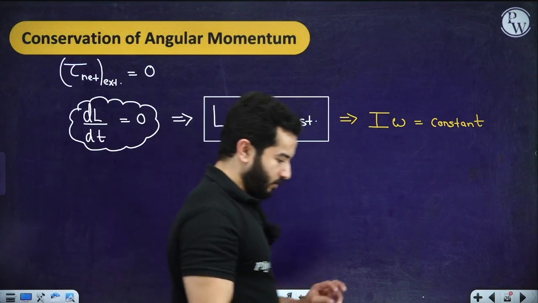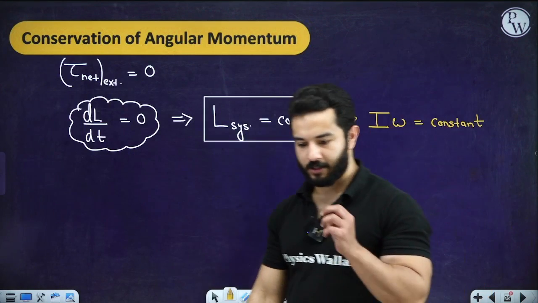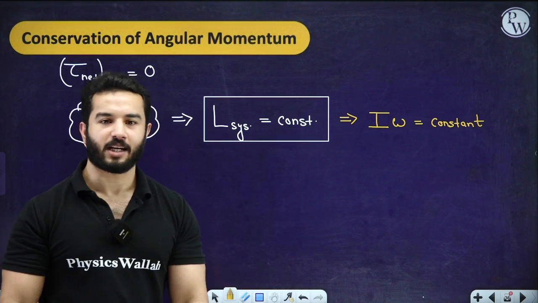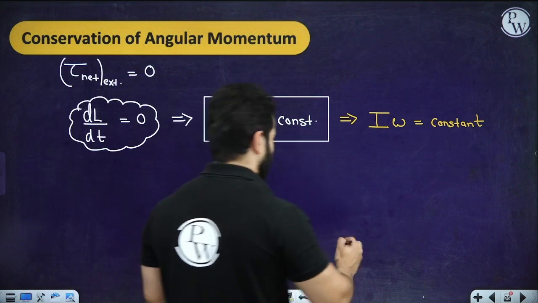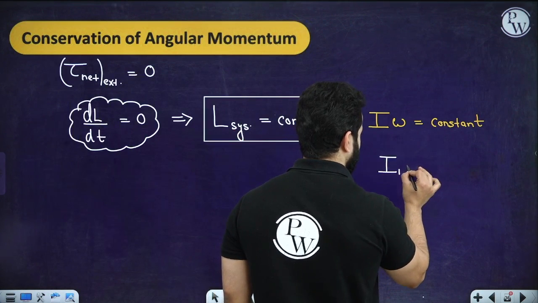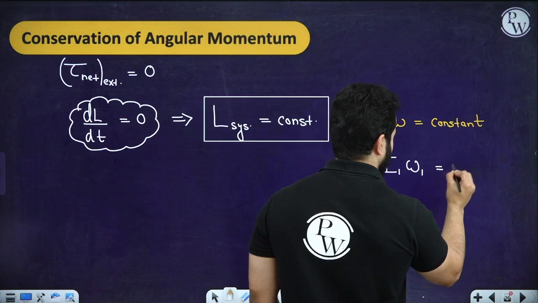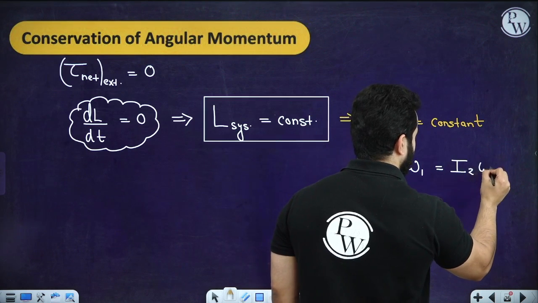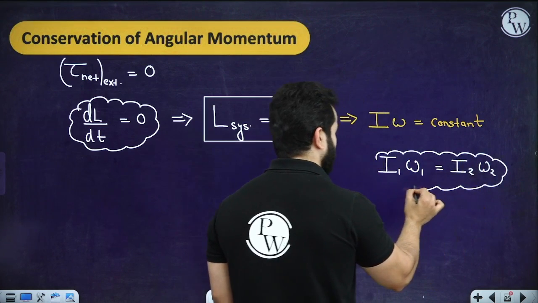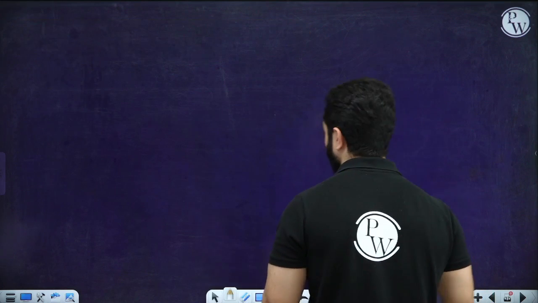So let's suppose there is a collision between two particles, and we are considering that we can apply conservation of angular momentum. In that particular case, we are going to rewrite things as I1 times omega 1 equals I2 times omega 2. I'll explain it using an example. When I have said collision, let's take two different examples.